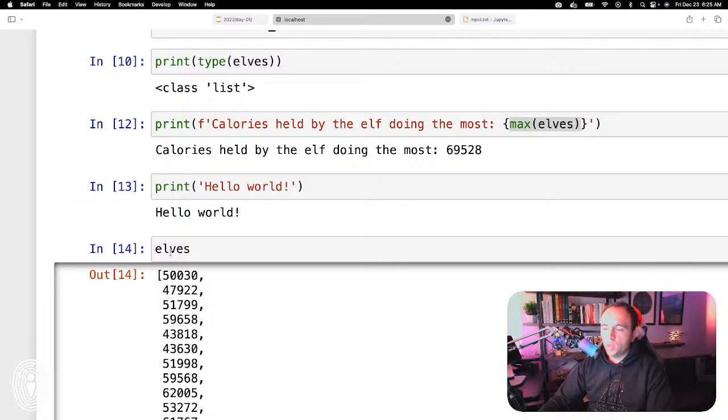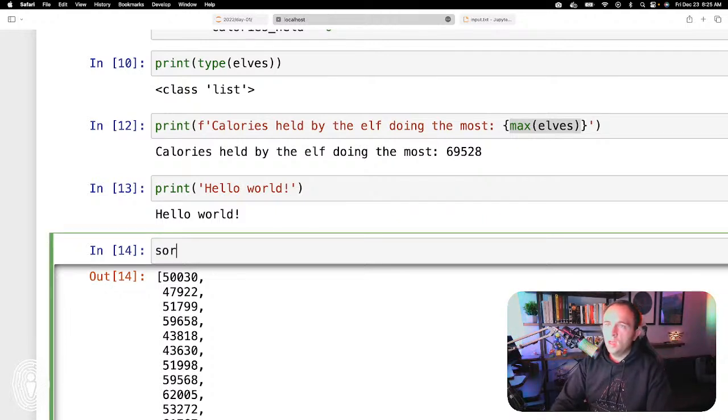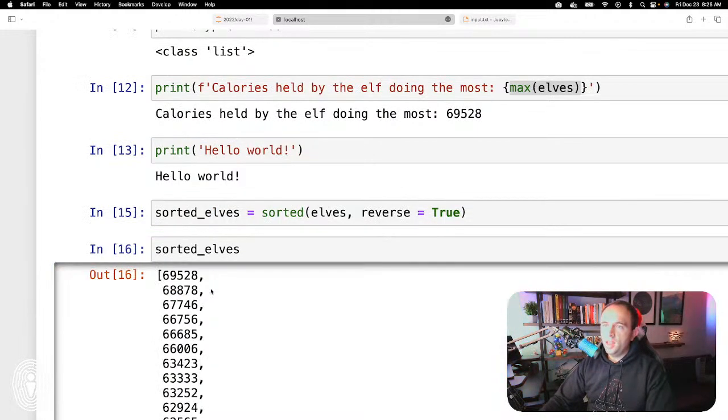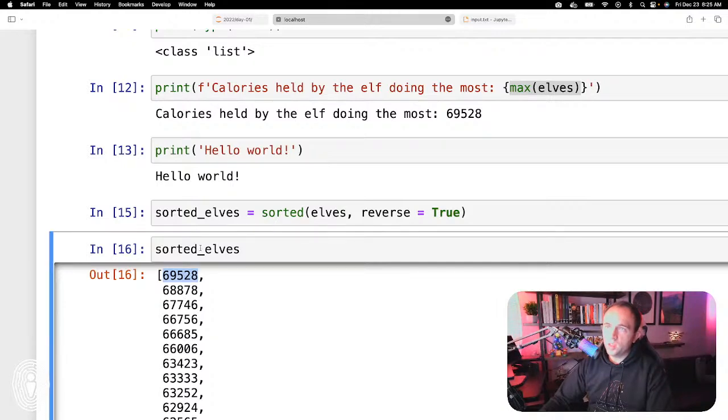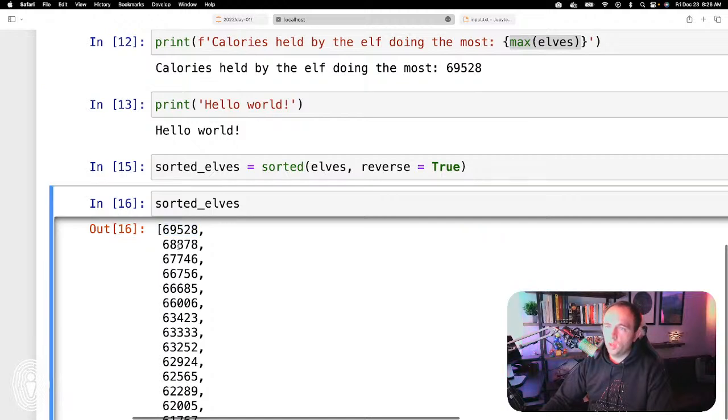And the way that we can do that is we can use another function, the sorted function. So I'm going to call this sorted elves equals sorted. This is a default Python function, and we pass in elves, and then I am going to pass in this other parameter called reverse. So reverse equals true. The reason I did reverse equals true is because I wanted the largest values at the front. So there's our 69528, and that was the answer to our first question. So basically we need these 3 here.